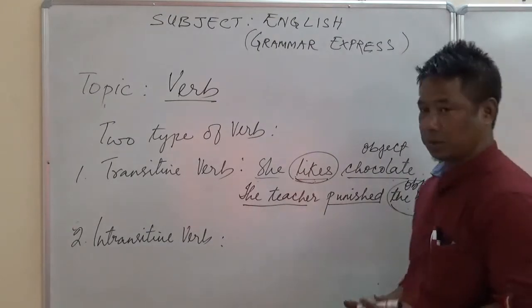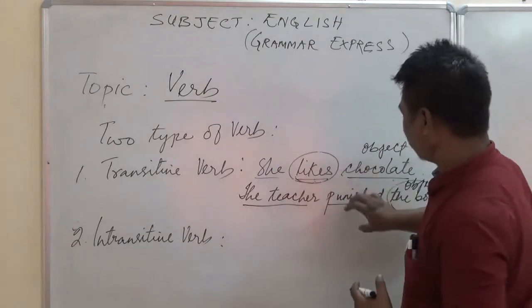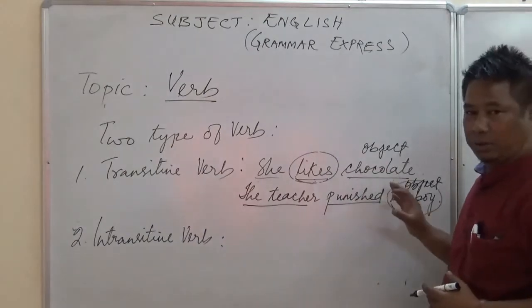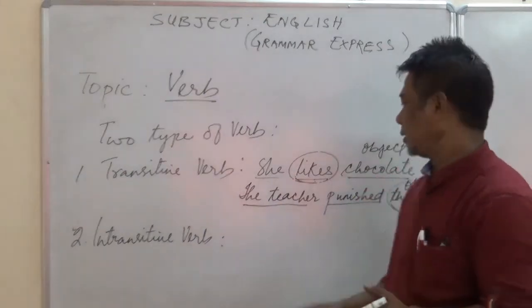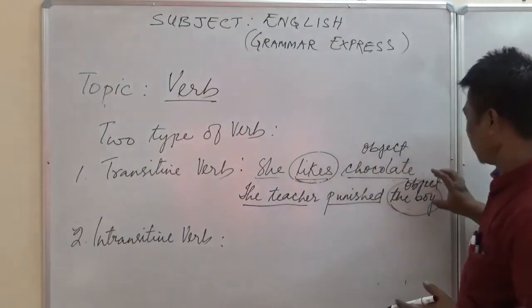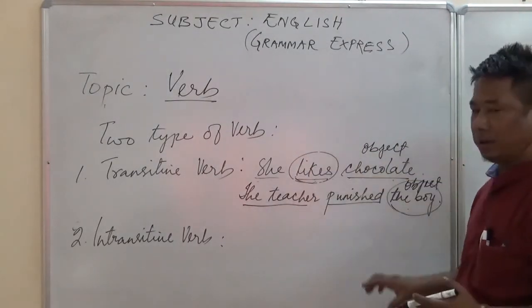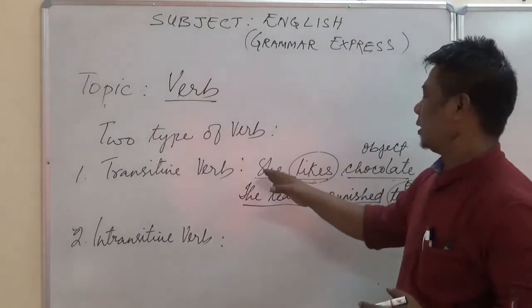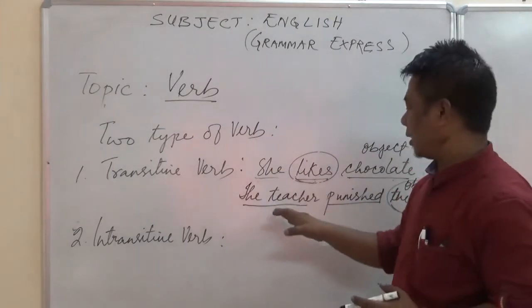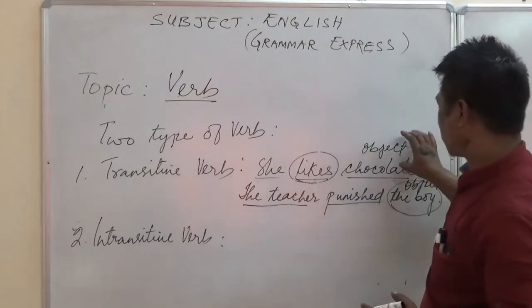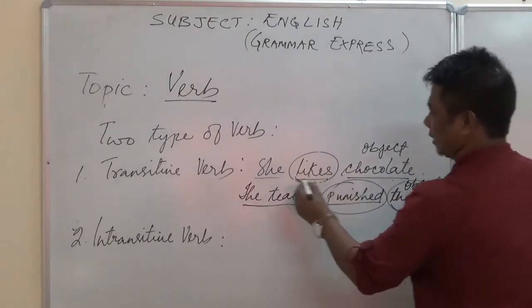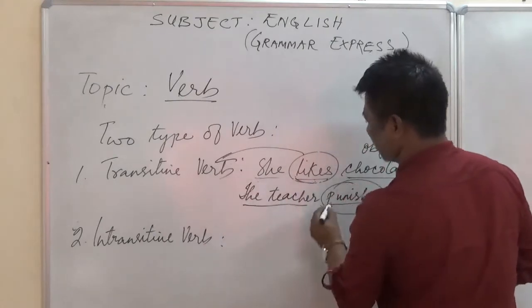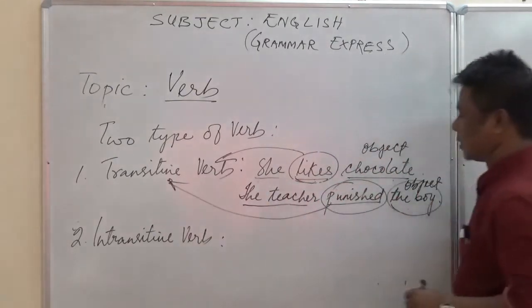So how do we know that these two verbs, likes and punish, have an object? By asking a question using what and who. So when a verb has an object, it is a transitive verb.